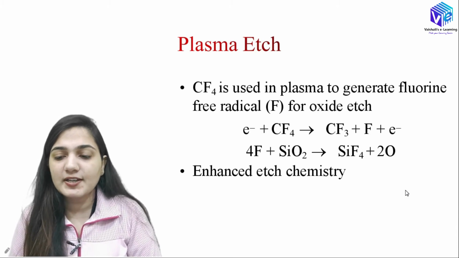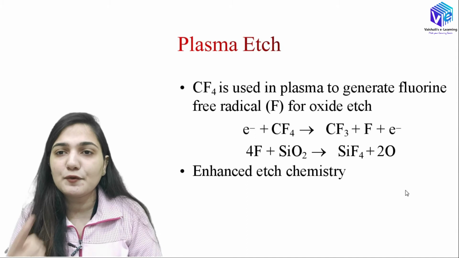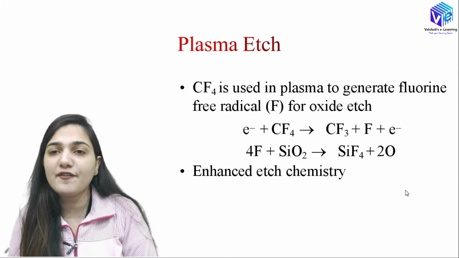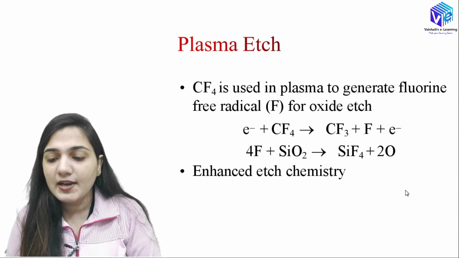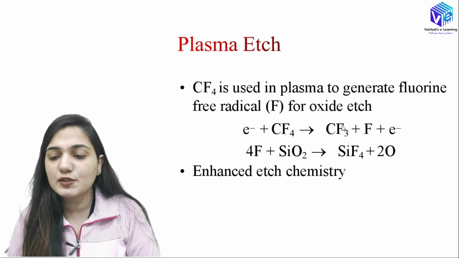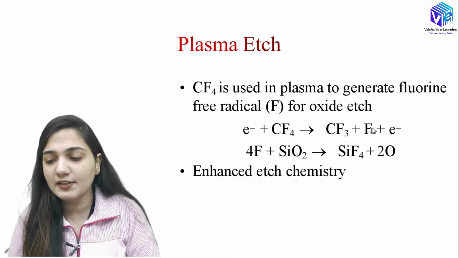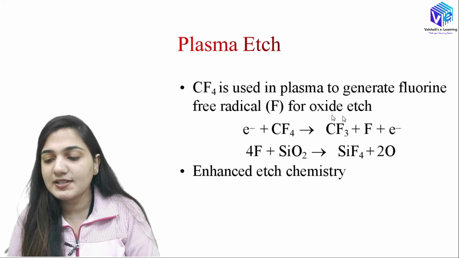So how do we generate fluorine? Fluorine is generated using the dissociation of the CF4 molecule with the help of electrons. Here we are left with CF3, fluorine and the electron.